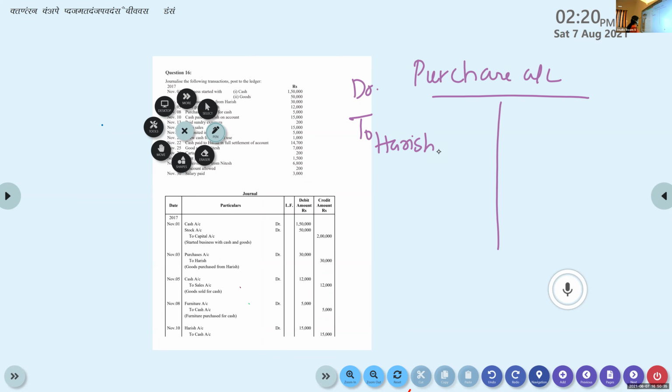And in Harish account, what is done? Harish account is credited. So coming to Harish account, you will write by purchases on the credit side.